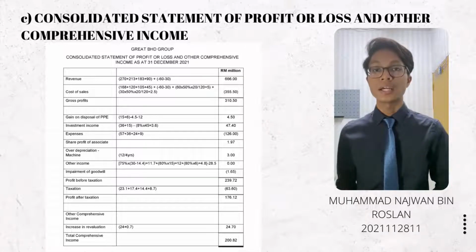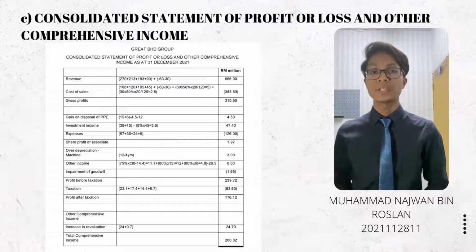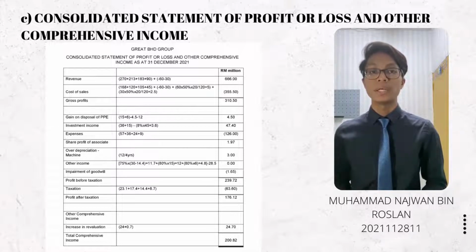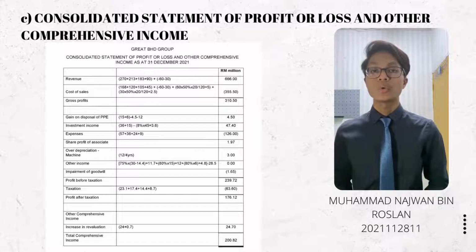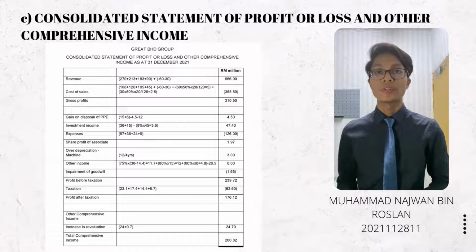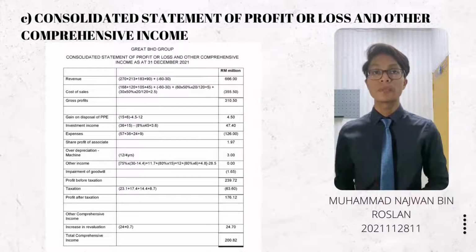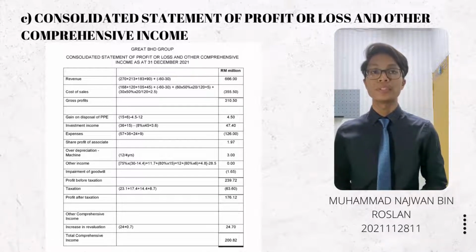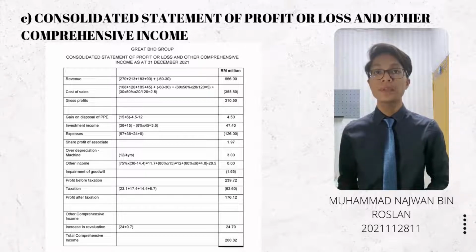And then other income, we add up the dividends from subsidiaries, 11.7 million, 12 million, and 4.8 million. And then we minus back 28.5 million, so the balance will be nil. Okay, for the impairment of goodwill from the calculation earlier, 1.65 million.